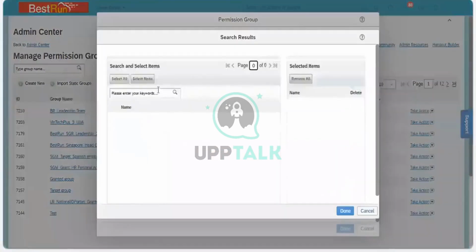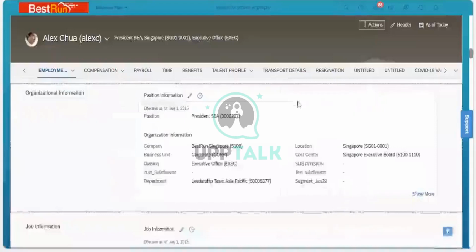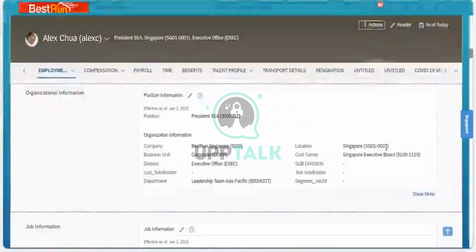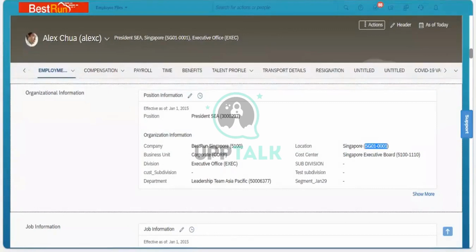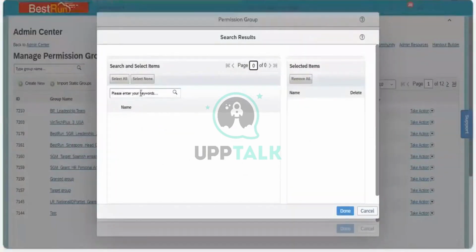Location here. So what is the location here? This is the location. Let me search this location for PDS, and I will paste it here.